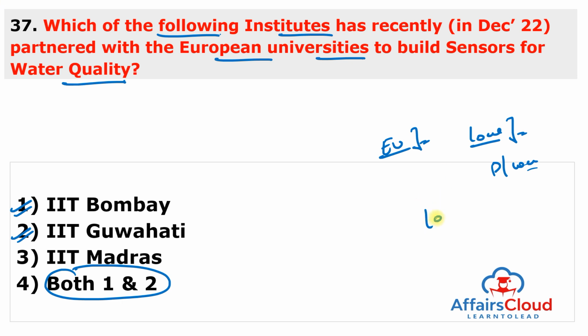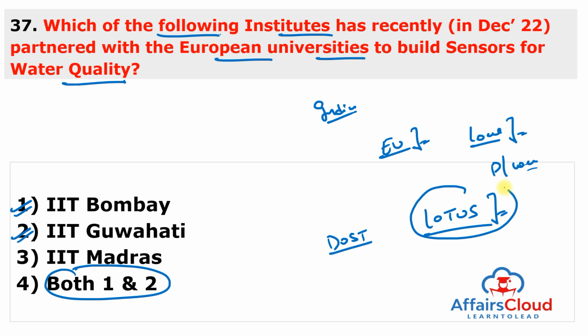One project you can remember is known as LOTUS, the Lotus Indo-European Project. It is an initiative of the Department of Science and Technology and the European Commission, which aims at providing solutions for the issues related to the quality of water supplied across Indian households and worldwide. LOTUS stands for Low Cost Innovative Technology for Water Quality Monitoring and Water Resources Management for the Urban and the Rural Water System in India.